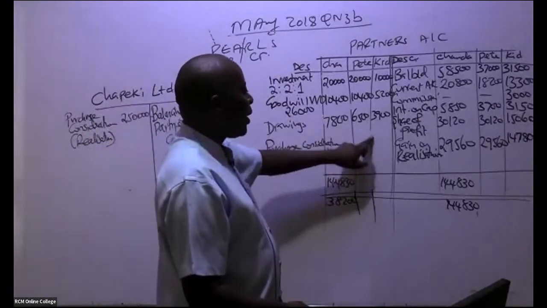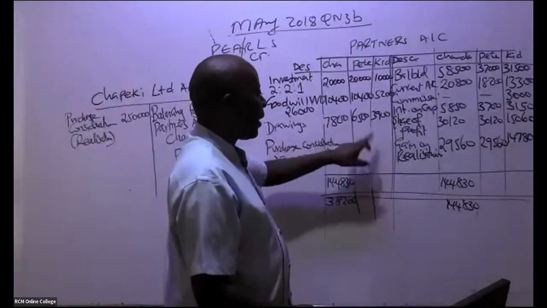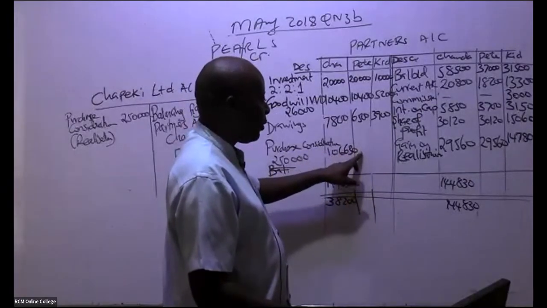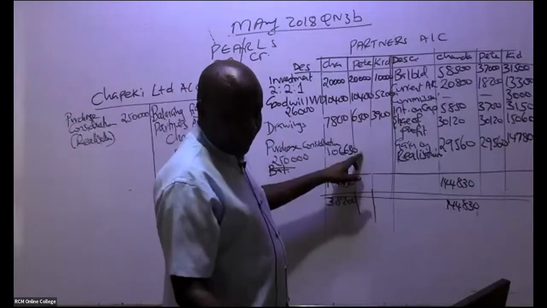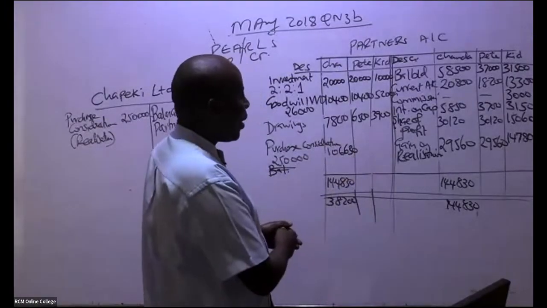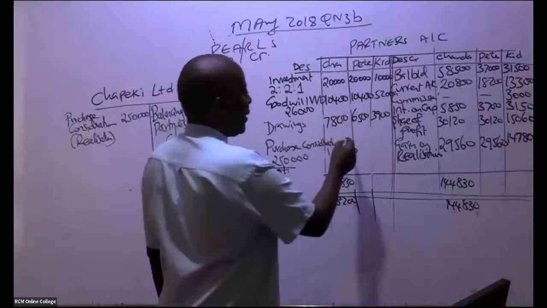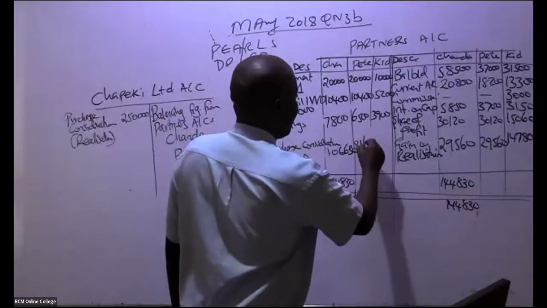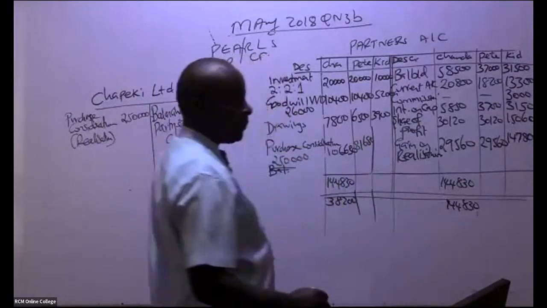I want the final answer here for Peter. Balancing figure for Peter. I'm being told it's 81,680, like that.